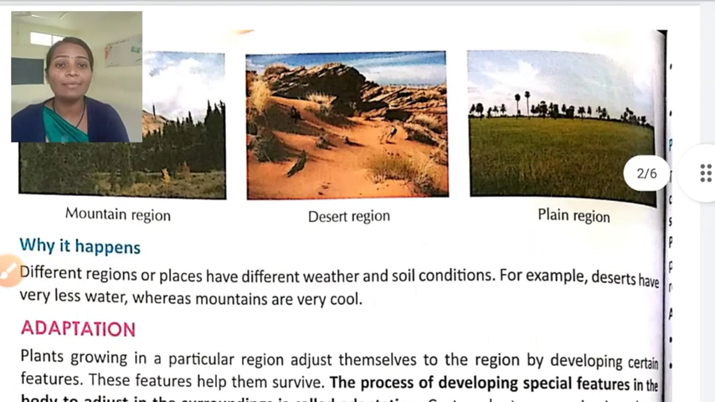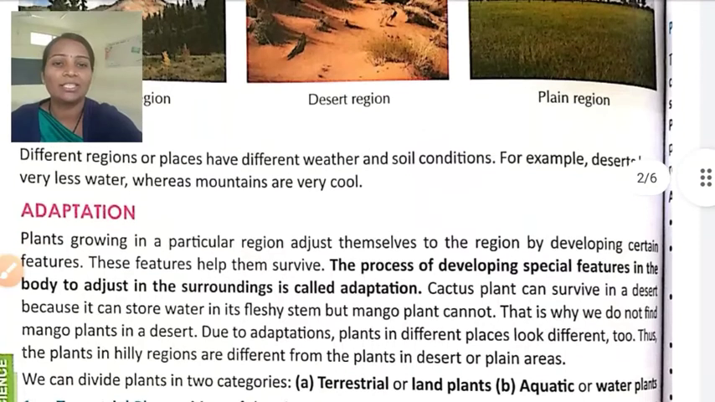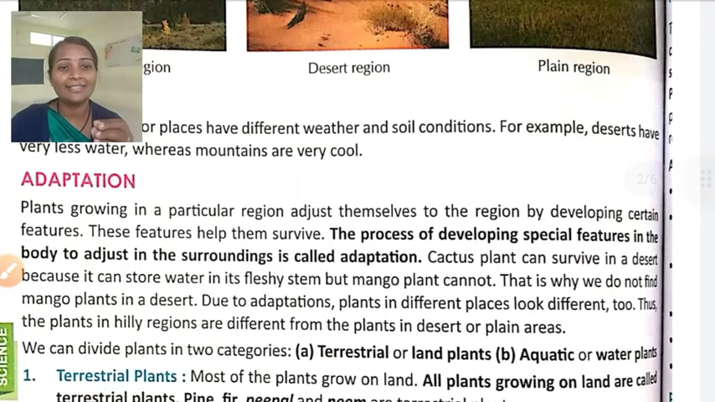Why does it happen? Different regions or places have different weather and soil conditions. For example, deserts have very little water whereas mountains are very cool. We have discussed this in the introductory part. Now we are turning towards the actual concept, that is adaptation. Plants growing in a particular region adjust themselves to the region by developing certain features. These features help them survive that weather condition.